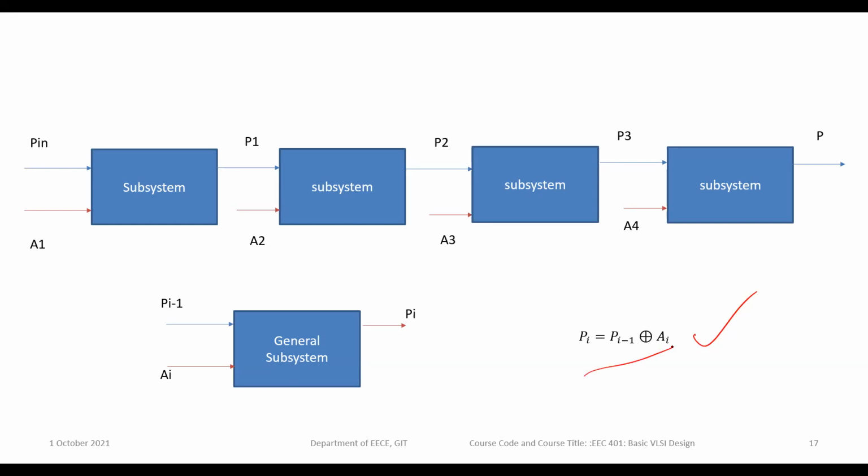Don't forget, in the stick diagrams in the previous module, I already explained that to implement this, you can expand it: Pi is equal to Pi minus 1 into Ai bar plus Pi minus 1 bar into Ai.